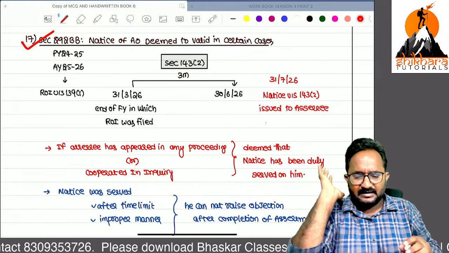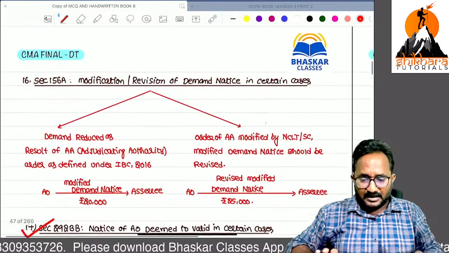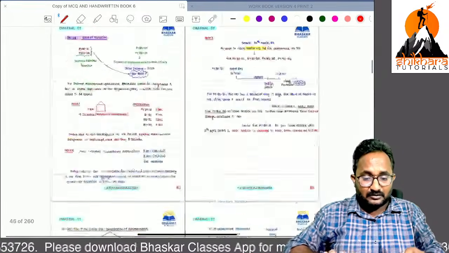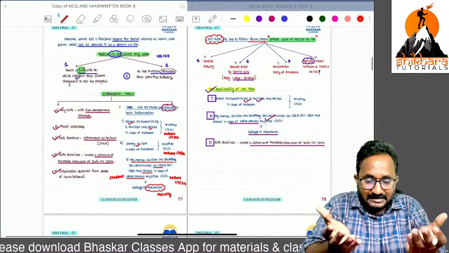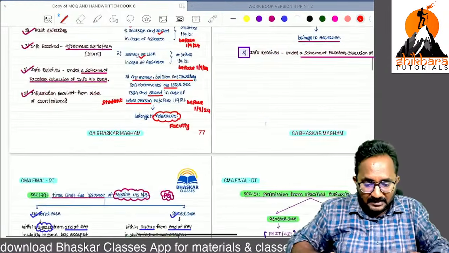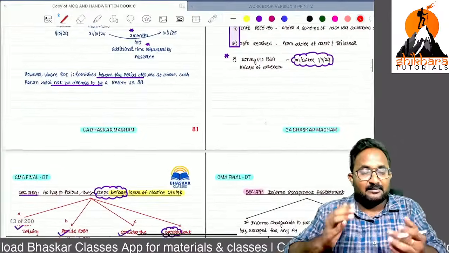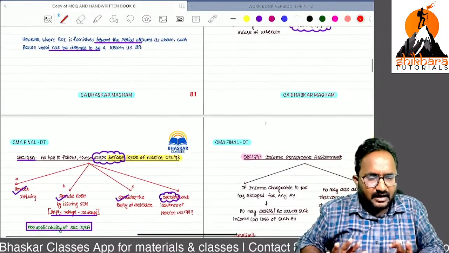Just within 5 minutes, whatever it may be, 147 means what are the things you have to cover? 147 means nothing but before amendment. What is it after amendment? Just the time limits are amended. Okay, what are the time limits? 3 months added. The points are enough.